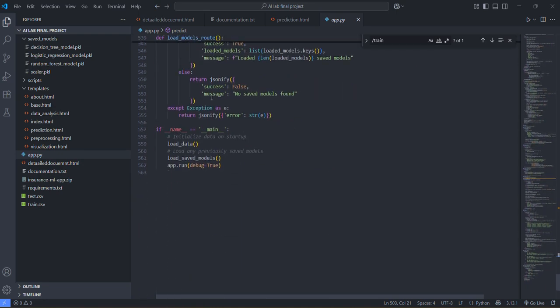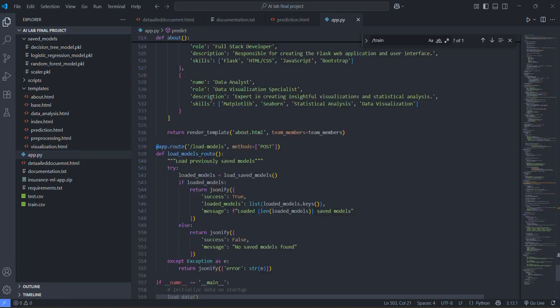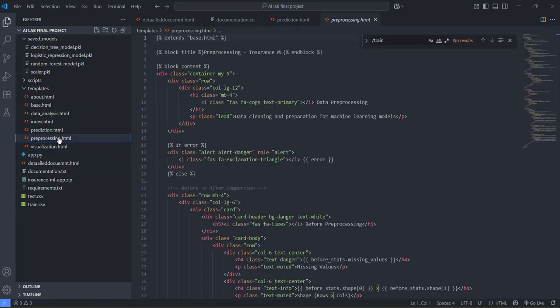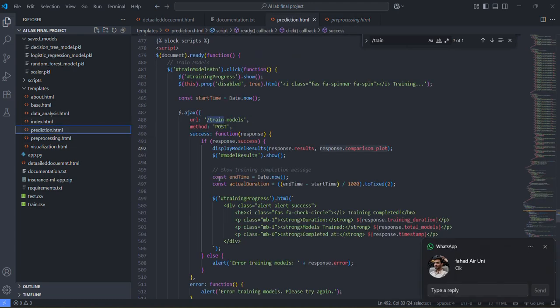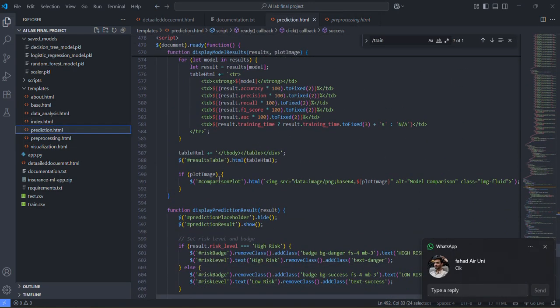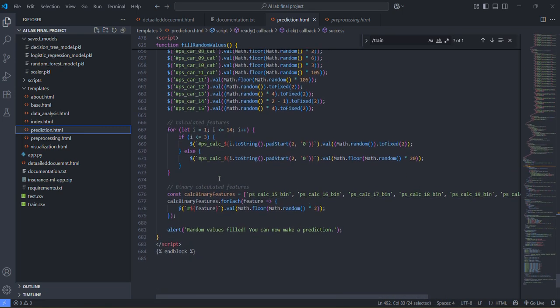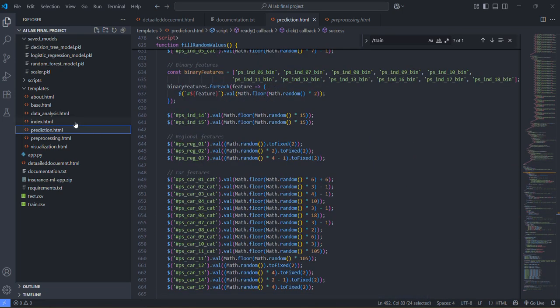Then we don't have any other things. So that's all. And then we have other HTML files that show the details and render the HTML. So yeah, that's all.